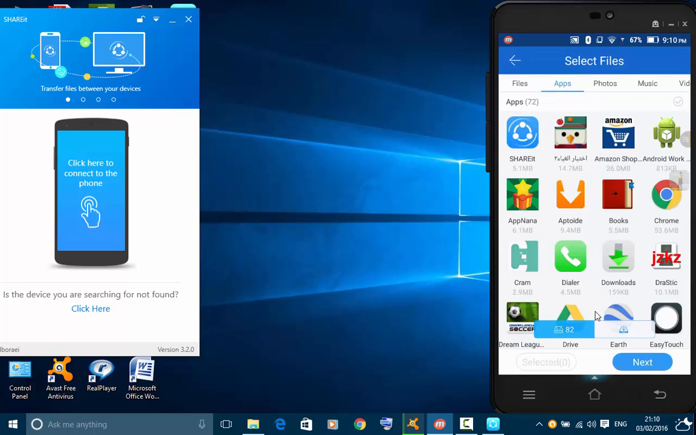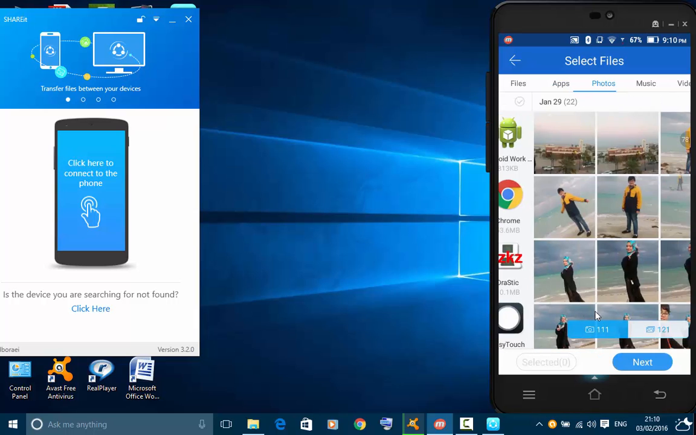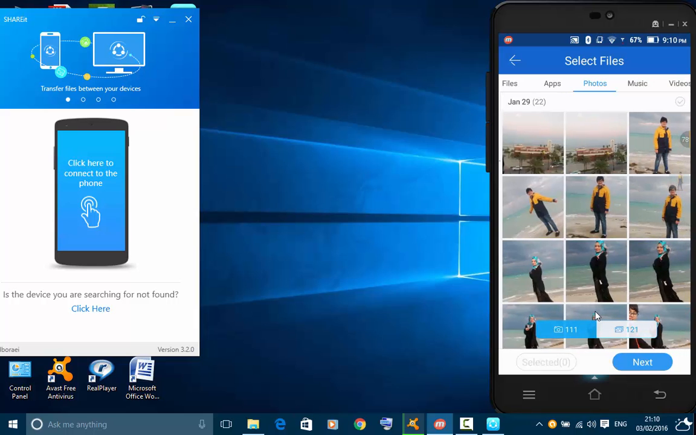I choose what I want. Go here, photo. I will take the photo, then I click on send. Then